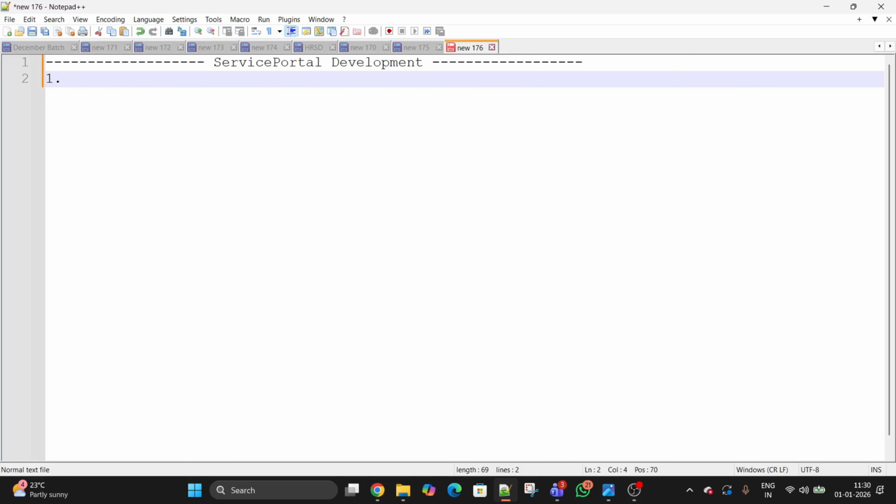Service Portal development, remember, helps give you a user-friendly interface. Mobile interfaces, any interfaces as such. Mobile, web, tablet all have different sizes and different pixels available.